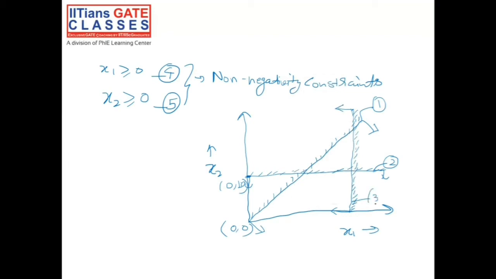This would be our constraint number 3. To the left of this line would be our feasible space with respect to constraint number 3.